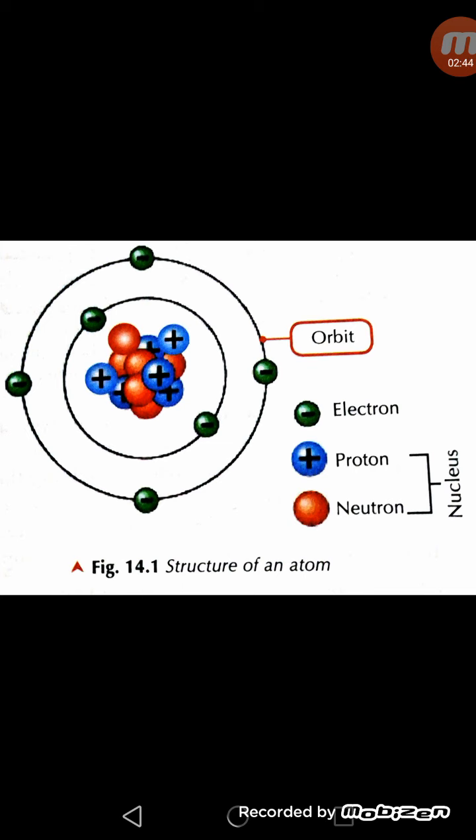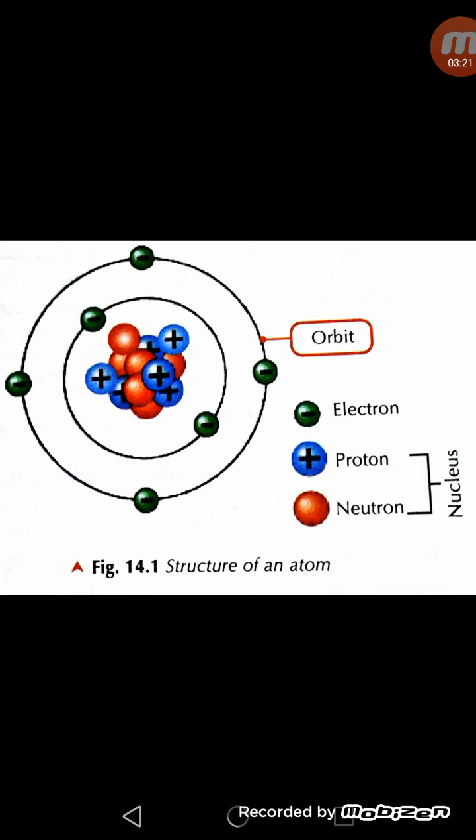The protons and neutrons are held in the nucleus by a strong attractive force, which is called nuclear force. The nucleus is extremely small as compared to the size of the atom, and the electrons revolve around the nucleus due to electrostatic force. In an atom, the number of electrons is always equal to the number of protons, and thus the sum of the negative charges is always equal to the sum of the positive charges. So we can say the atom is electrically neutral as a whole.